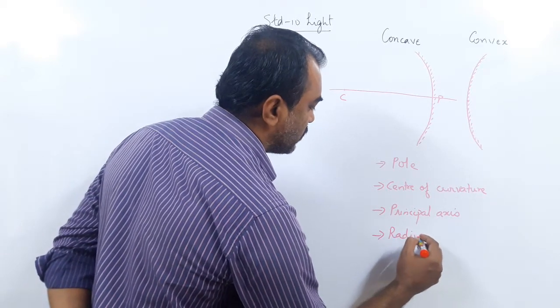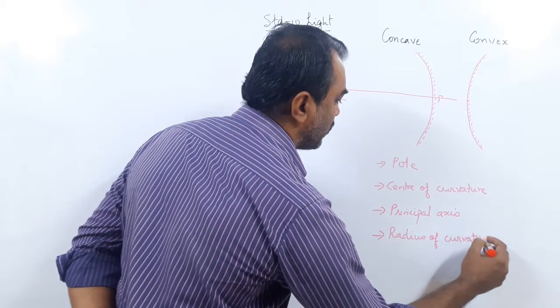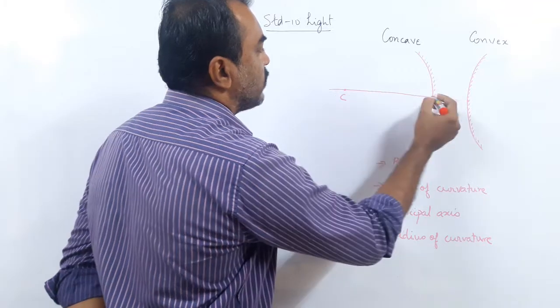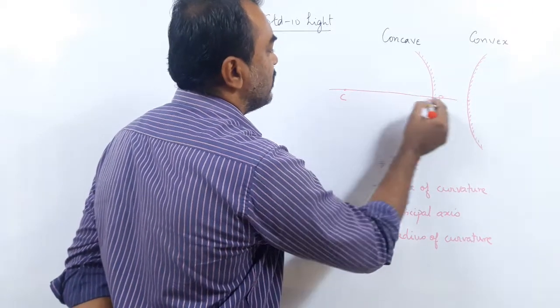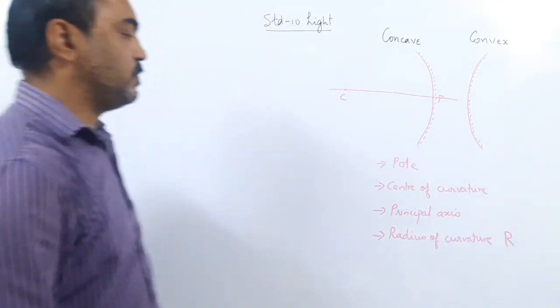Radius of curvature. What is radius of curvature? The distance between the center of curvature and the pole is called the radius of curvature, R.